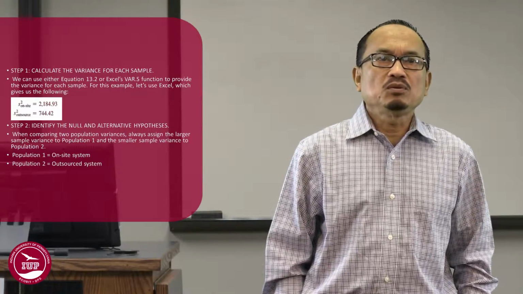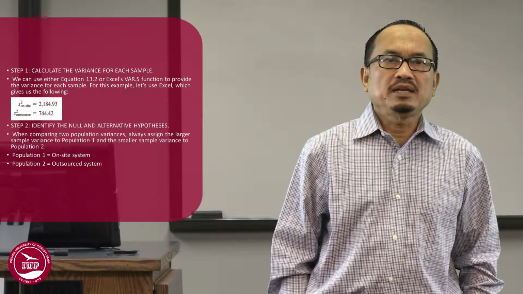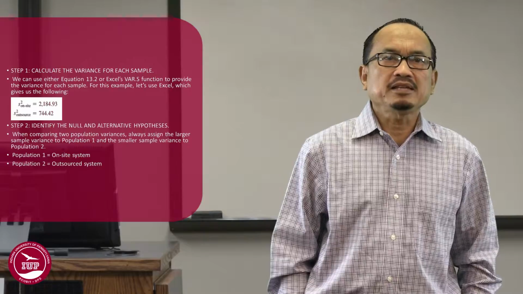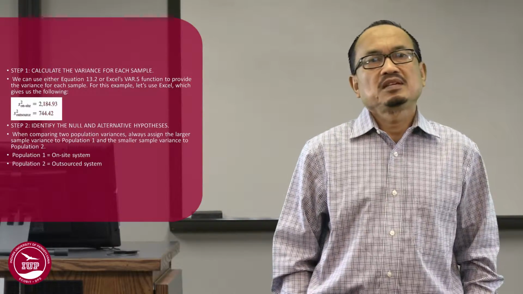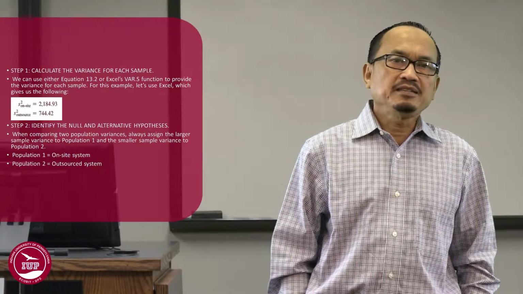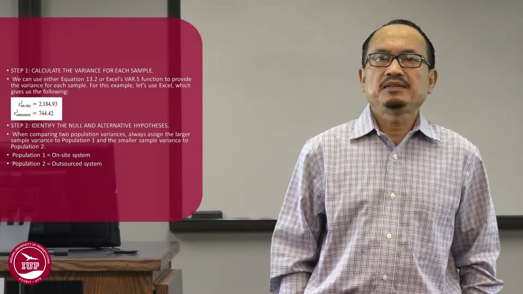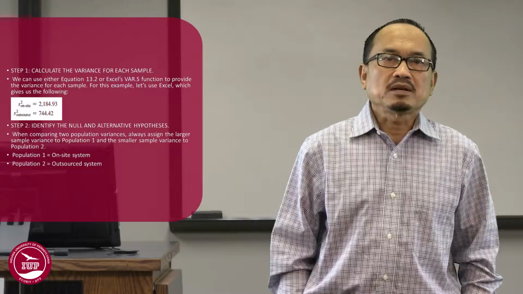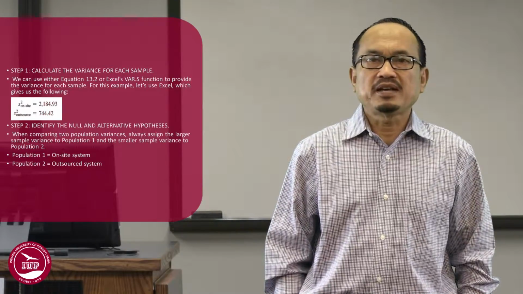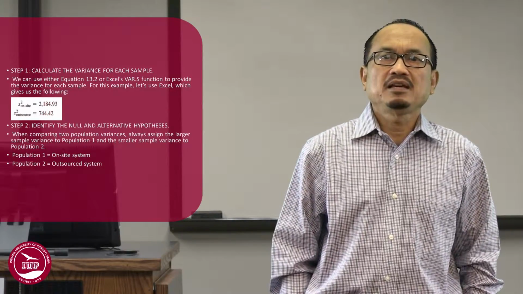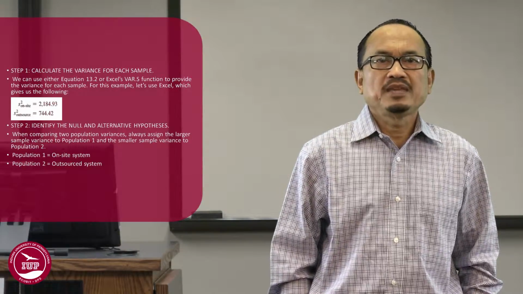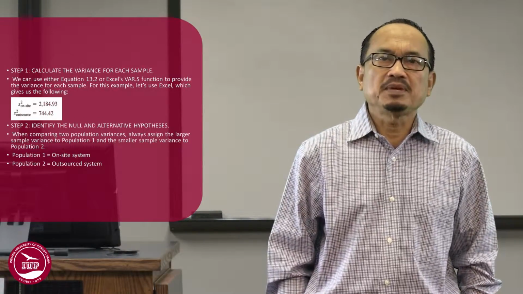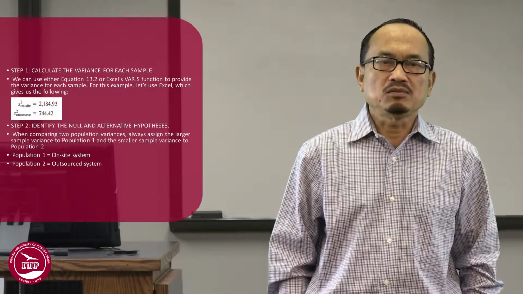s1 squared is equal to 2,184.93 and s2 squared is equal to 744.42. Step 2. Identify the null and alternative hypotheses. When comparing two population variances, always assign the larger sample variance to population 1 and the smaller sample variance to population 2.